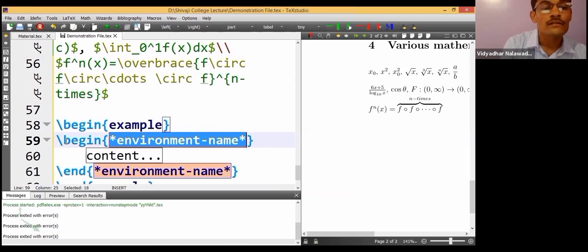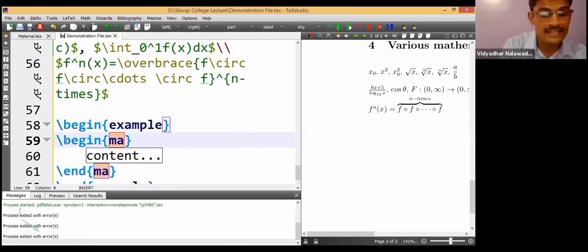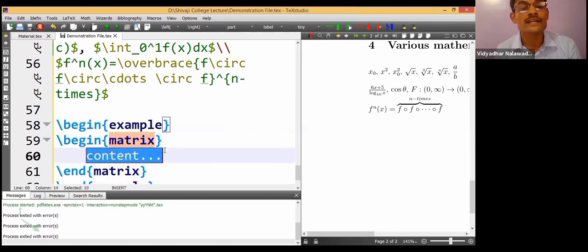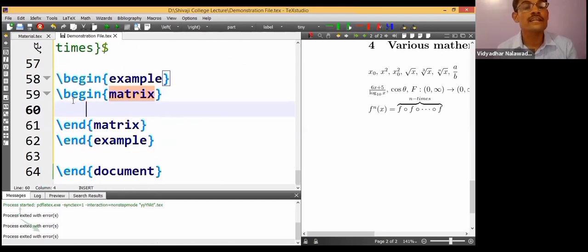How to type a matrix? Begin matrix. This is the environment for matrix. Begin matrix, end matrix. Suppose there are 2 rows and 2 columns.